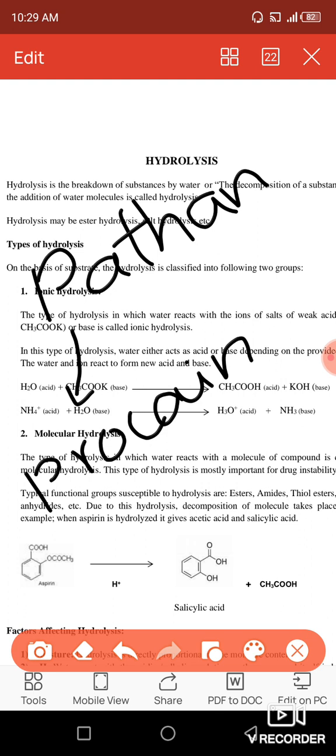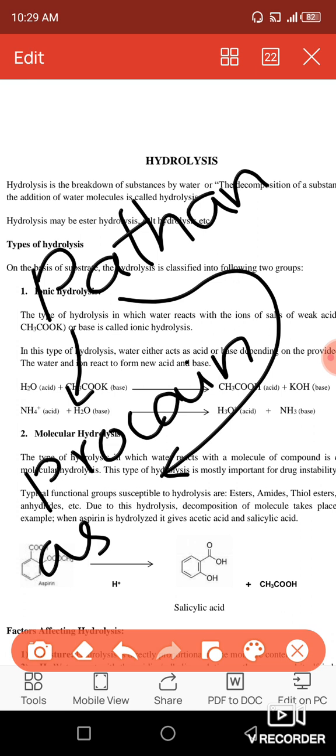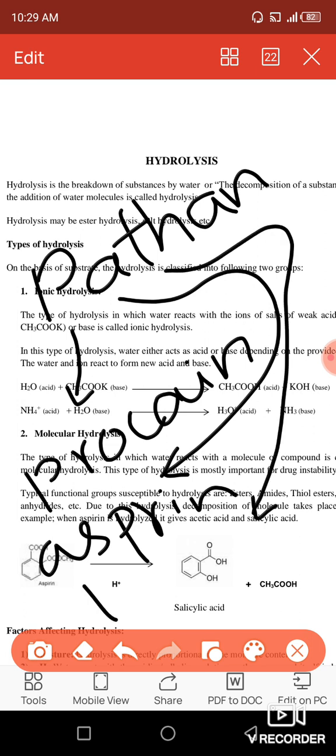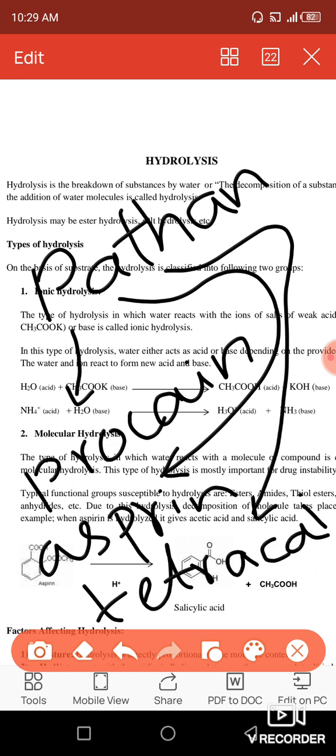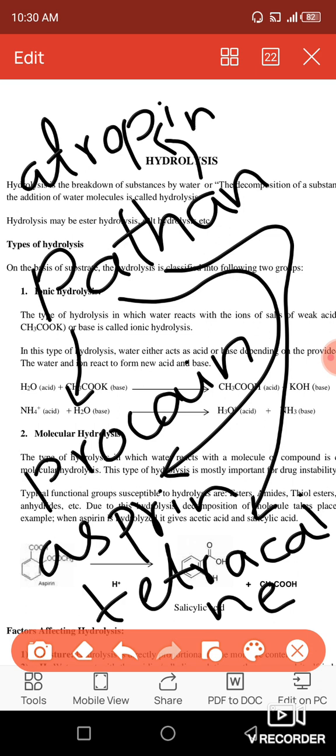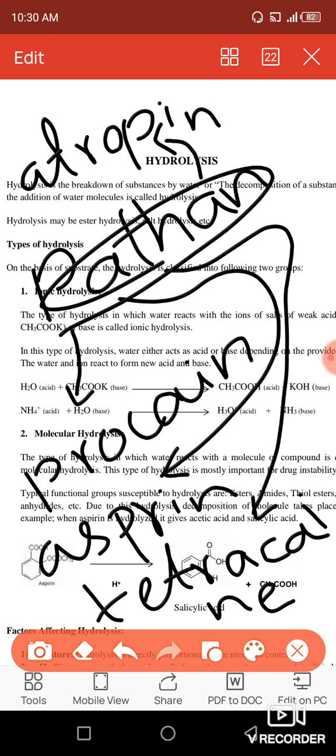This is very important. From the A, you will get aspirin. Aspirin also undergoes ester hydrolysis. From the T, you will get a drug which is called tetracaine, CAINE. Okay, now the next drug name is from A, and this drug name is atropine. So from this mnemonic you can learn four drugs which can undergo ester hydrolysis. Okay, I hope that you will learn it.